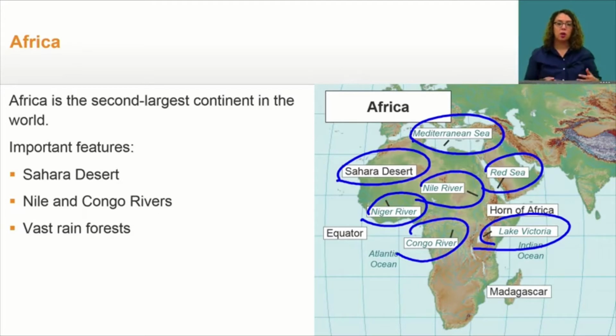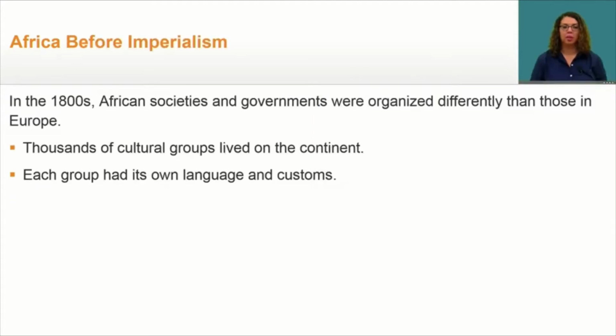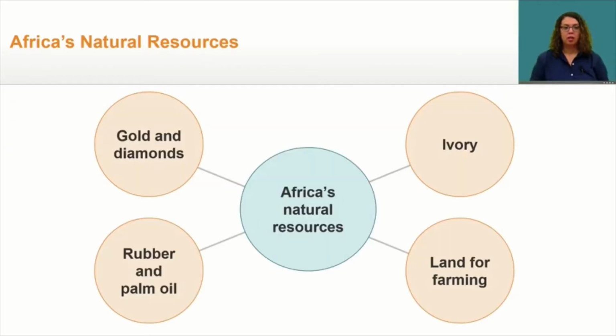Africa is home to a great diversity of cultures. When Europeans first began to explore Africa, they encountered thousands of different tribes, societies, and kingdoms. More than 1,000 languages were spoken. To understand why European powers were drawn to Africa, you only have to look at the natural resources that Africa contained. Remember, Europeans began colonizing during the age of exploration, but were limited to coastal areas only.